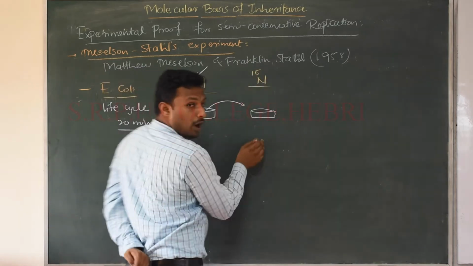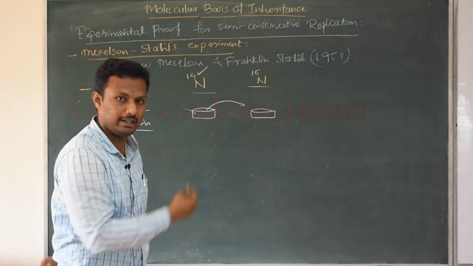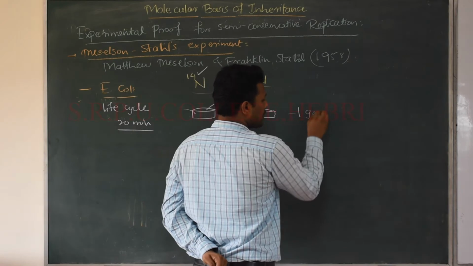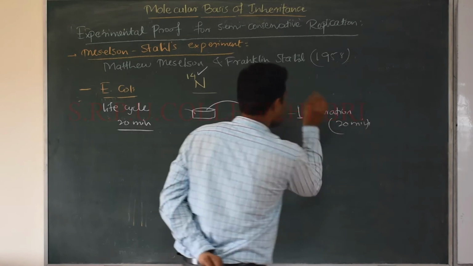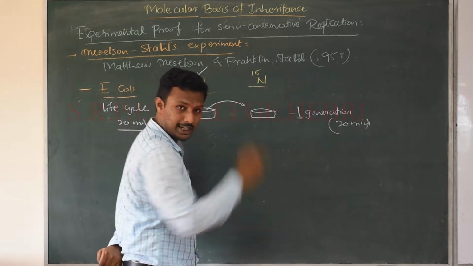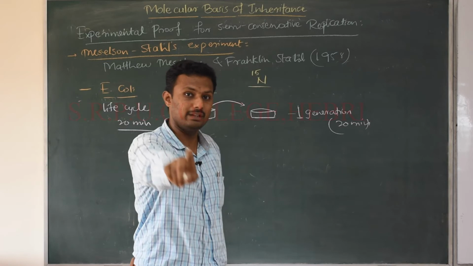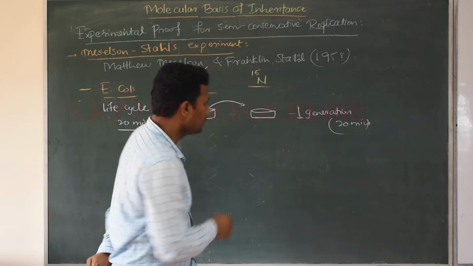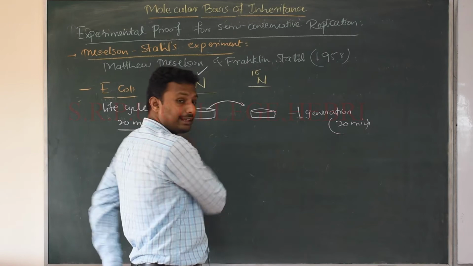See, on this new medium, they were allowed to replicate and multiply and produce only one generation. That is, only for 20 minutes they were cultured on this new medium. They were transferred from N14 to N15, and they were allowed to grow only for 20 minutes. That means that only one generation of the bacteria was produced. And now this newly produced bacteria is having what? It is having N15 DNA.